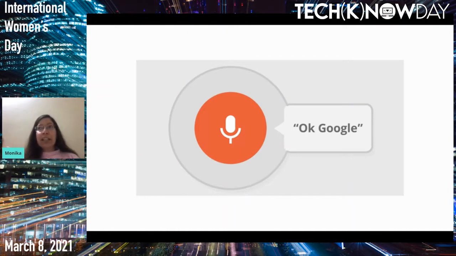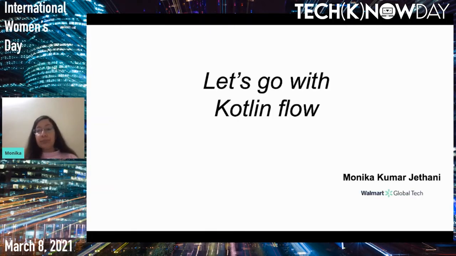So with Google's intention of increasing the adoptability of Kotlin, and making it a first class language in Android, Google certainly has something in mind to get rid of RX. So here enters the hero of the movie, that is Kotlin Flow.